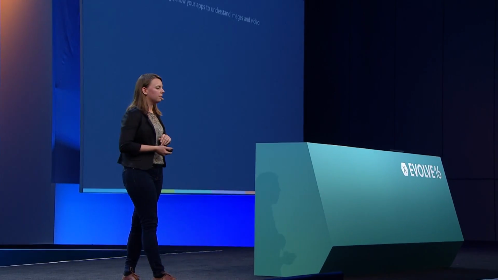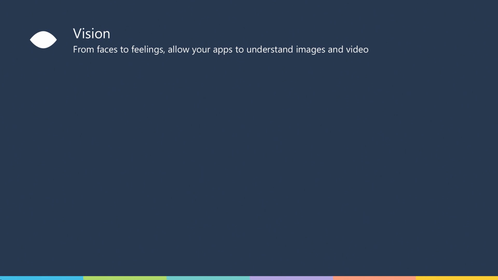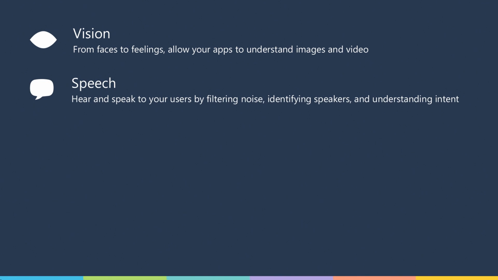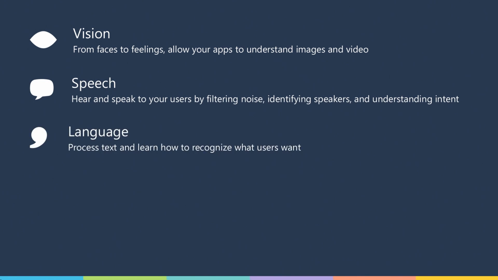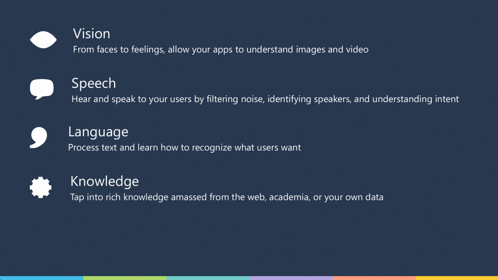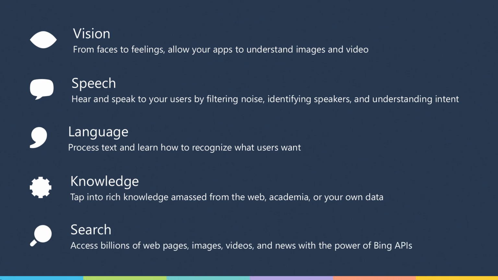So I've talked to you a lot about this magical thing called cognitive services. Well, what can you do with it? We have 22 APIs that span 5 categories of understanding. The first of which is vision, so being able to understand deeply the content within images and videos. And we have speech, where you can understand and synthesize spoken word. Language goes a step further. So now that we have text, being able to understand the intent within that text and to break apart the sentences. And then knowledge, where it can actually add context to this text, connect it with greater concepts, and then do something with that concept. And finally, search, powered by Bing, where you can actually have all of that great search technology baked straight into your app.